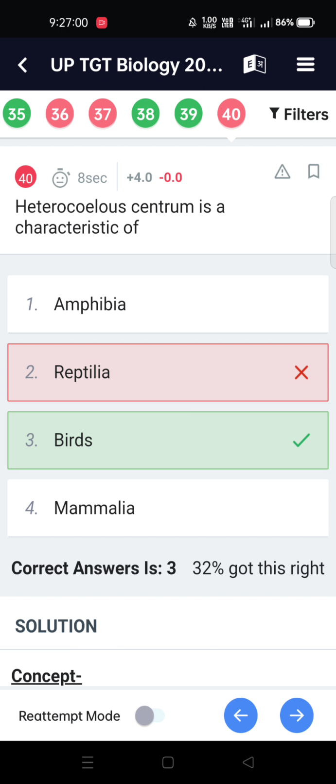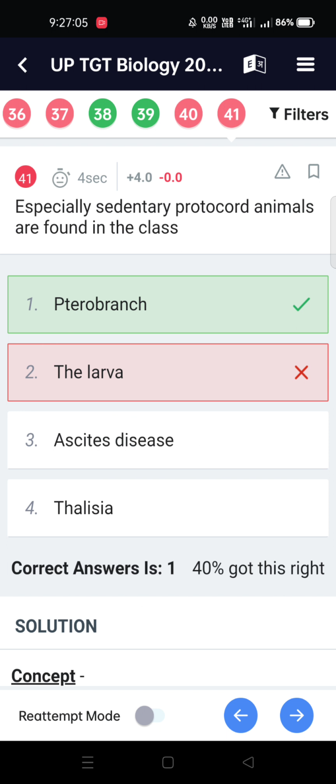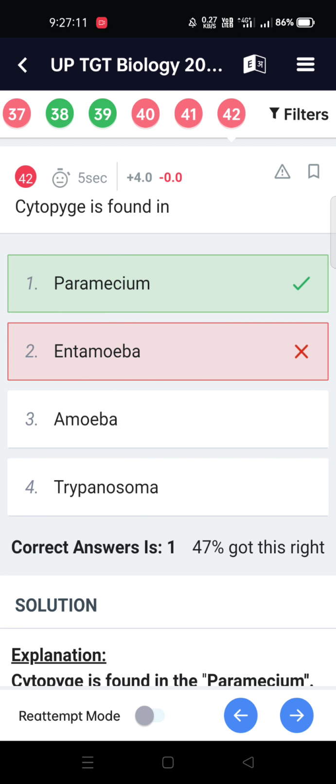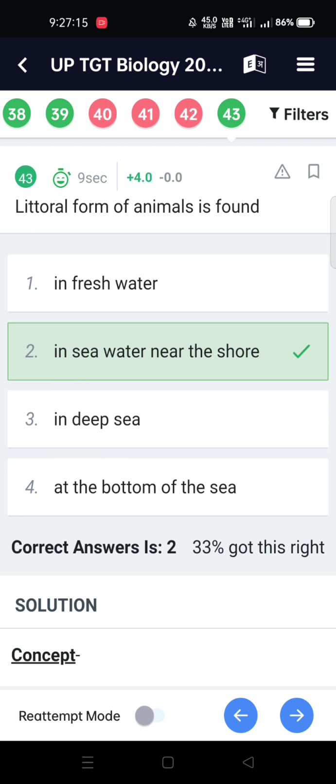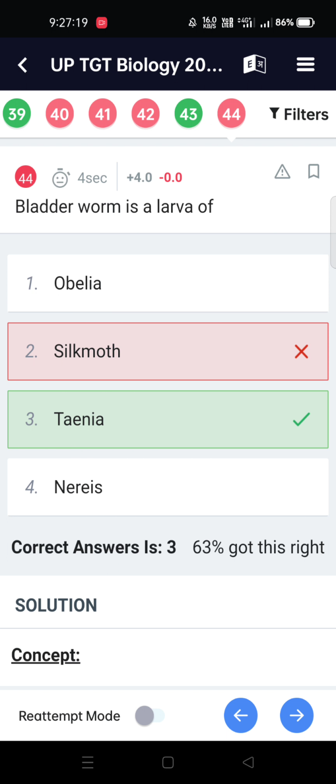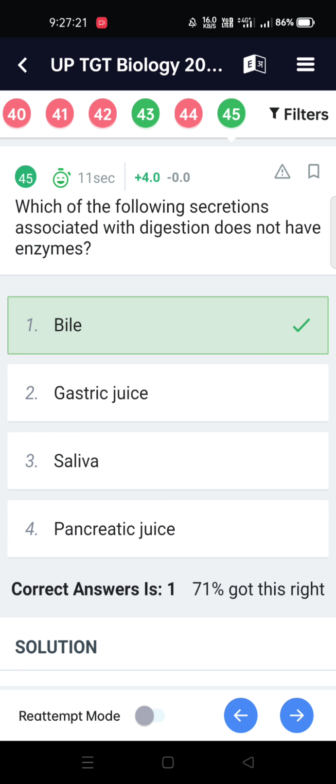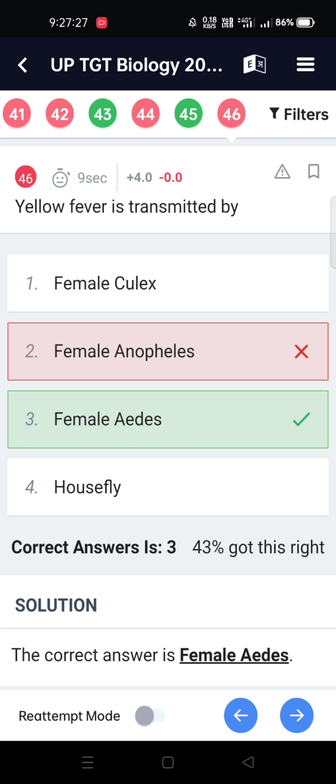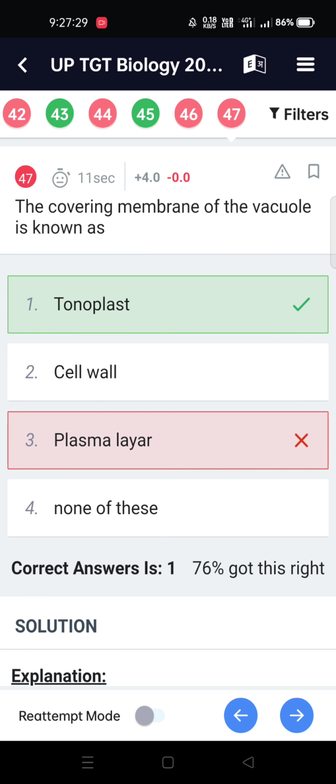Heterocoelous condition is a characteristic of birds. Sedentary protochordate animals are found in the class Pterobranchia. Cytophagy is found in Paramecium. Littoral form of animals is found in seawater near the shore. Bladderworm is a larva of Taenia. Which of the following secretions associated with digestion does not have enzymes? Bile. Yellow fever is transmitted by female Aedes.